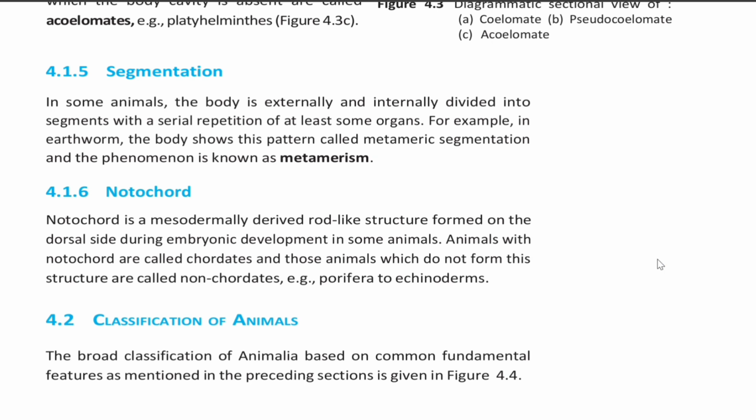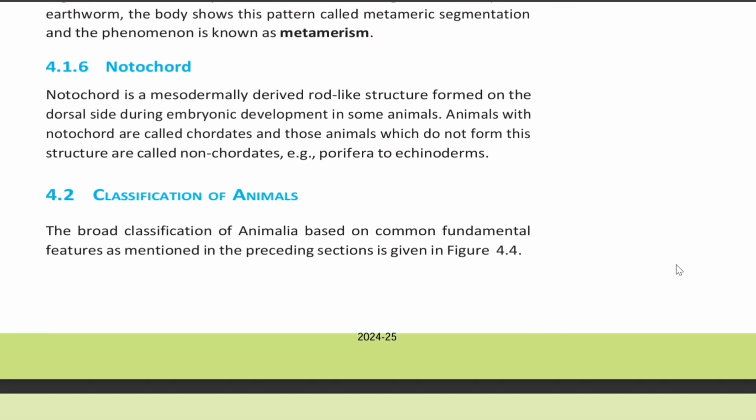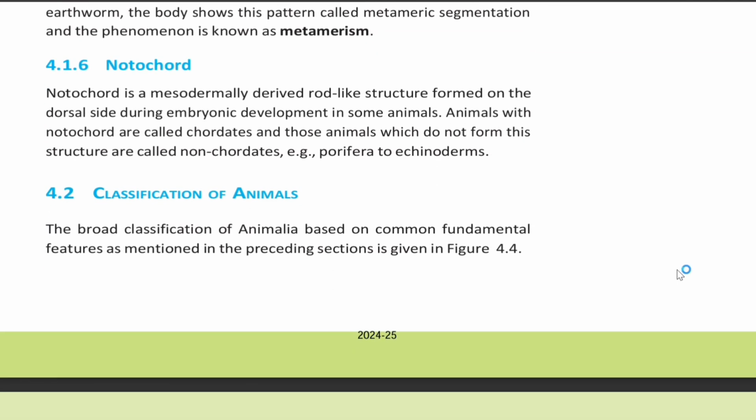4.1.6 Notochord. Notochord is a mesodermally derived rod-like structure formed on the dorsal side during embryonic development in some animals. Animals with notochord are called chordates, and those animals which do not form this structure are called non-chordates. Example, Porifera to echinoderms.